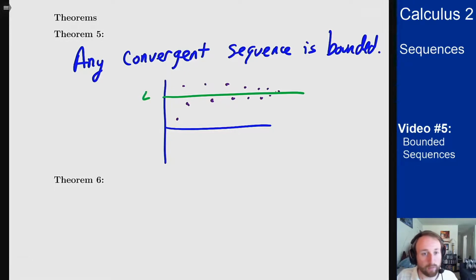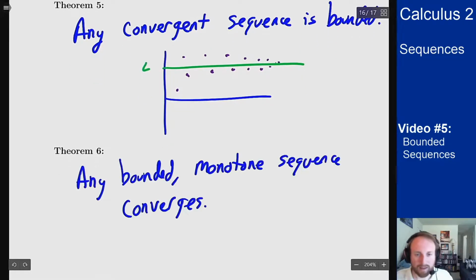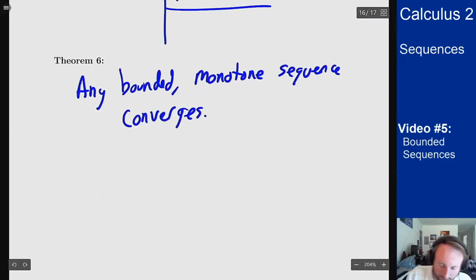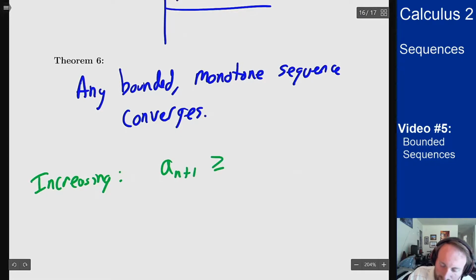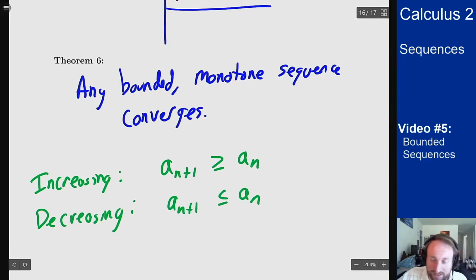The second one here is more impactful and more actually useful when we're trying to do things with this. That's that if I have a bounded sequence that is also monotone, I'll define that in a second, then it converges. Now what does monotone mean? Monotone means it is either always increasing or always decreasing, i.e. it's always either getting bigger or getting smaller. So increasing would mean that a_(n+1) is bigger than or equal to a_n. Decreasing means that a_(n+1) is less than or equal to a_n. And these are always statements meant for all n.